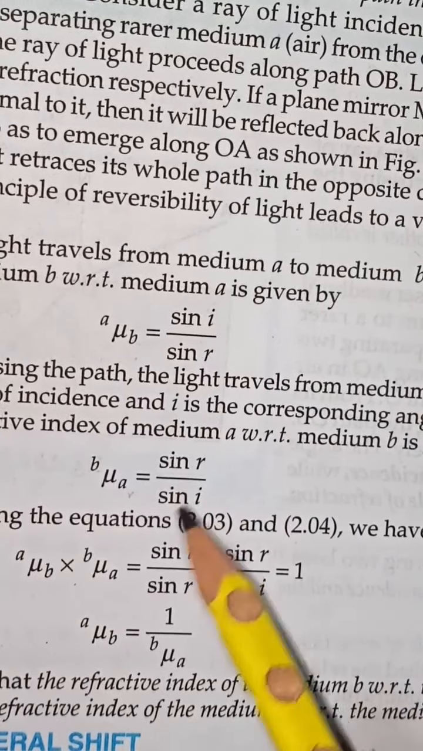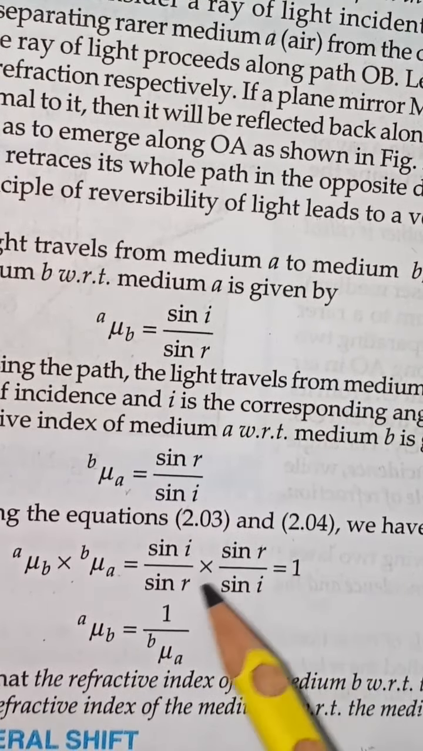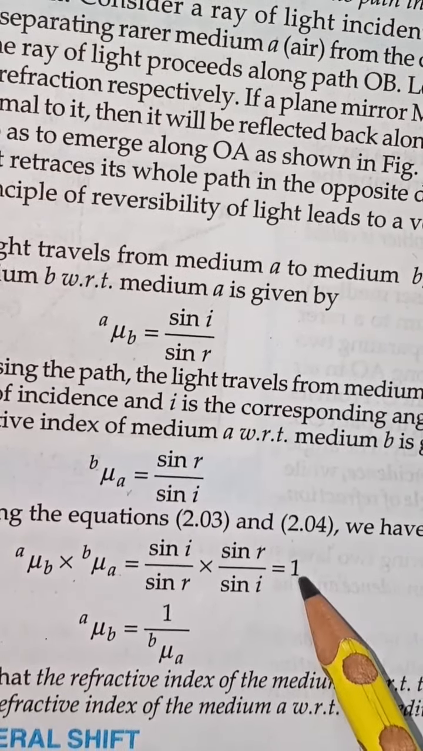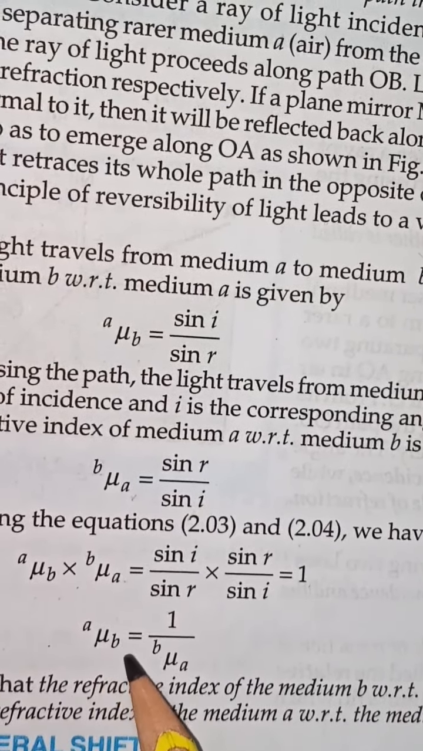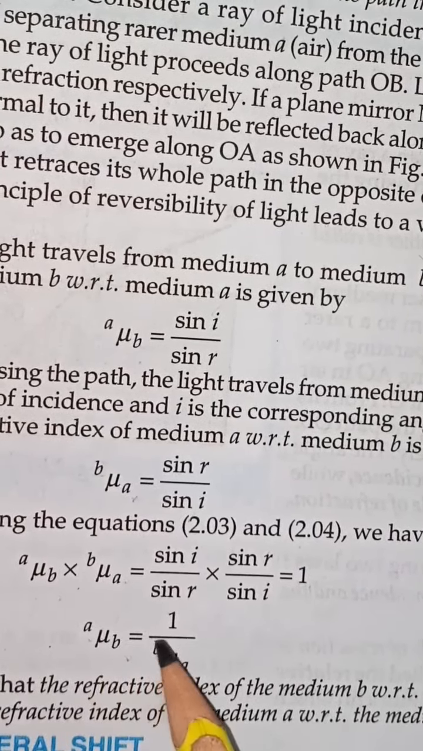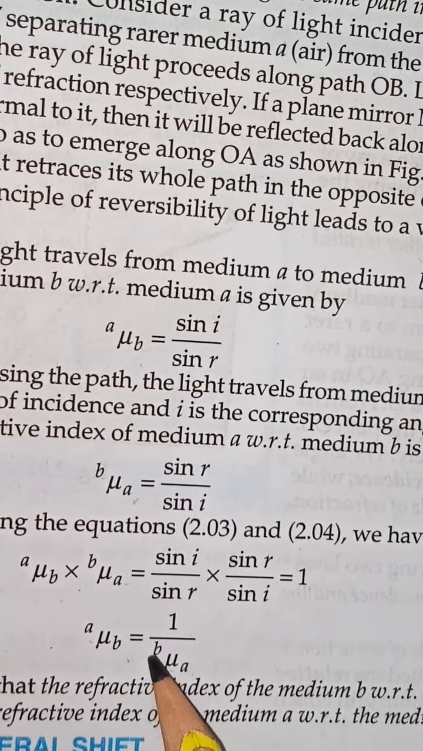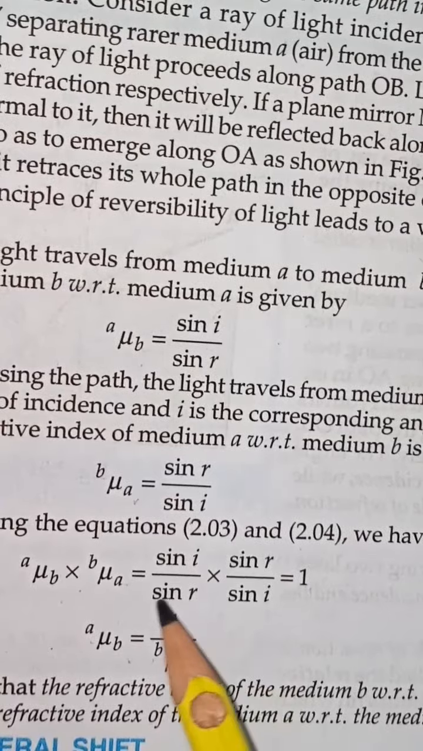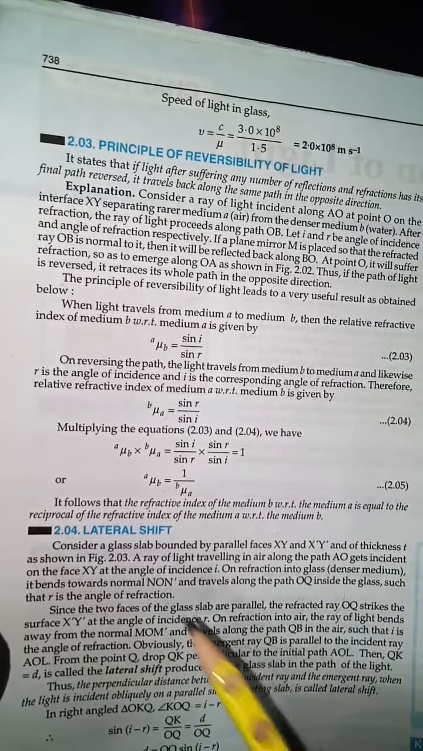Multiplying these two together, I and I will get cancelled, R and R will get cancelled. This will be how much? 1. So what has it become? The refractive index of B with respect to A is the reciprocal of the refractive index of A with respect to B. This is what is called reversibility. Have you understood this? This is reversibility.